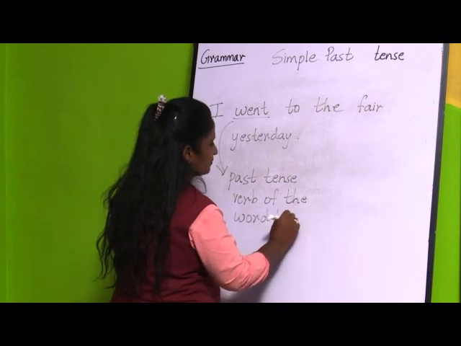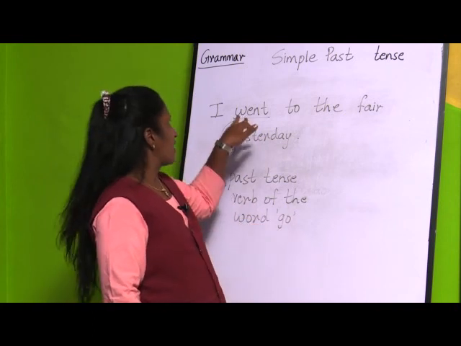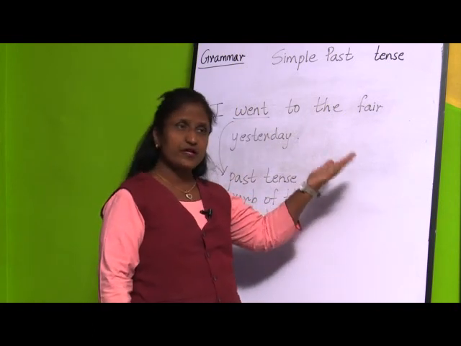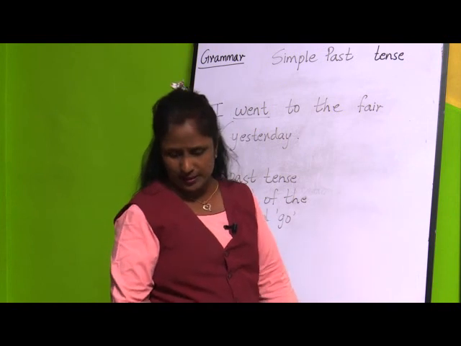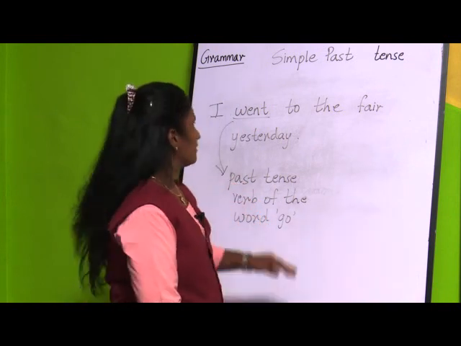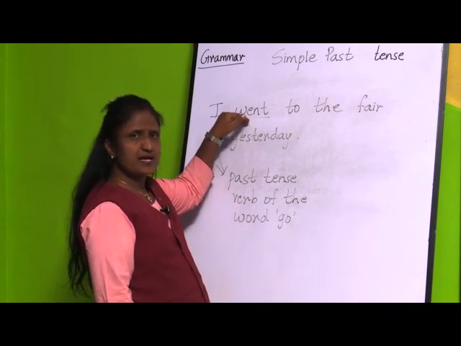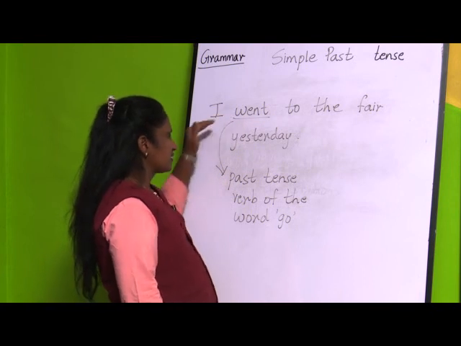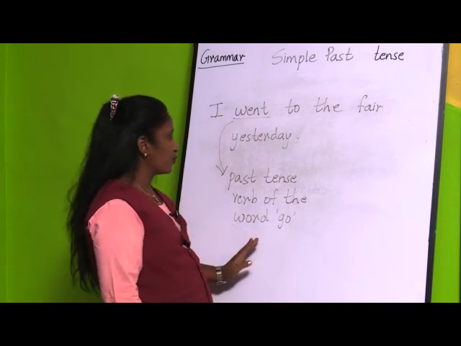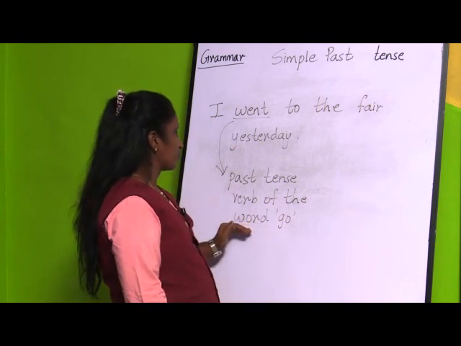Okay, this is the word go, went. Go is in the present tense and went is in the past tense, and will go will be in the future tense. The other thing we have to remember is only this: this word went is in the past tense, and it comes from the original verb, or we can say from the present tense, that word is go.